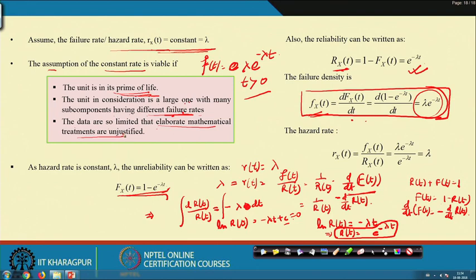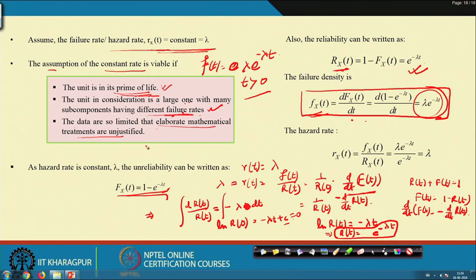So when you go for the exponential distribution, first, it is in the prime period of life at component level, or you have a system with many parts with different failure rates and you are aggregating all those failure rates, then also the exponential distribution is useful. Or you do not have data to understand the actual failure distribution.